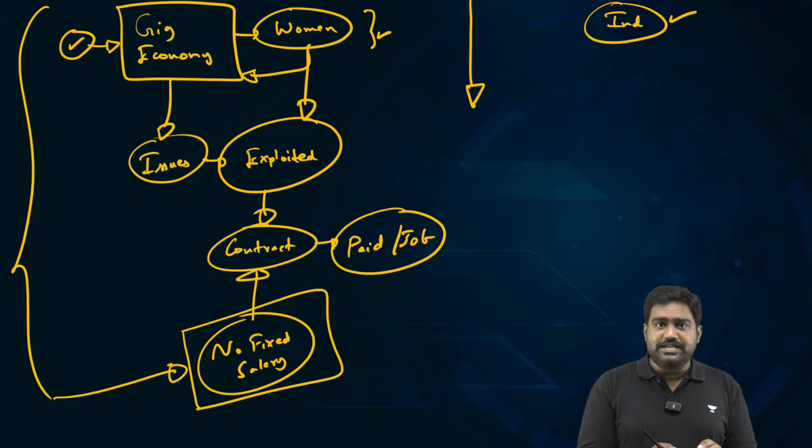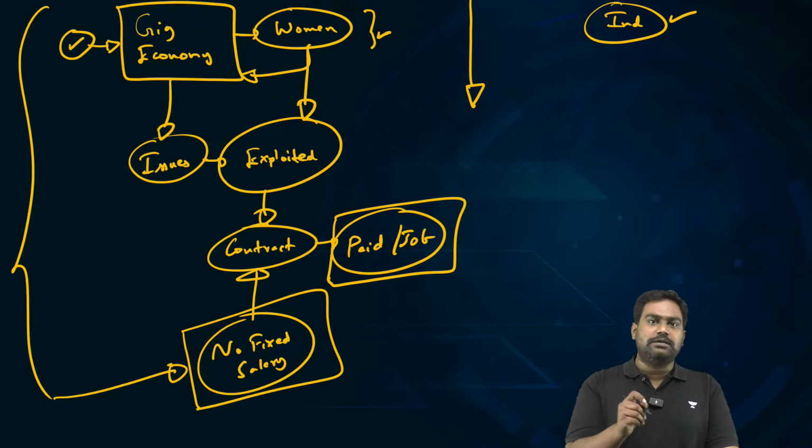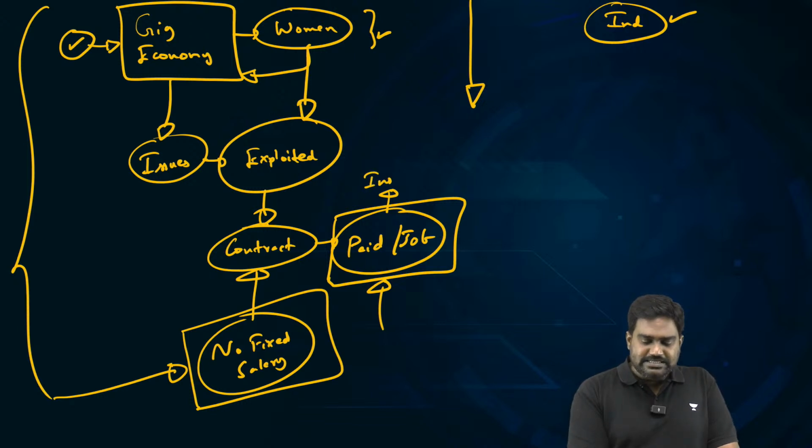When you're getting paid for every job, every work done, if your remuneration is based entirely on the number of tasks that you're performing, then this could easily turn exploitative and it could increase the sense of insecurity.